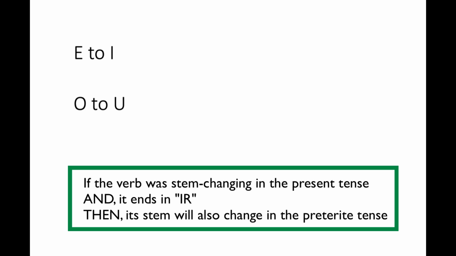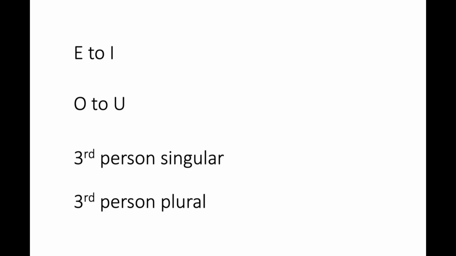This changes also. Okay, so again, I repeat, the only ones that you will need to worry about are the ones that end in IR and were in our list of stem changing verbs in the present tense. Okay? What is going to be the change? The vowel in the stem is going to change from an E to an I or from an O to a U. Where is it going to change? In the third person singular or the third person plural. What's the third person singular? Usted, él, ella. What's the third person plural? Ustedes, ellos, ellas.